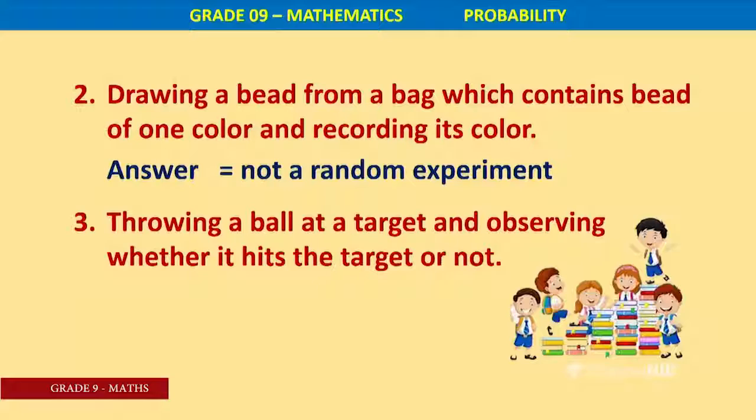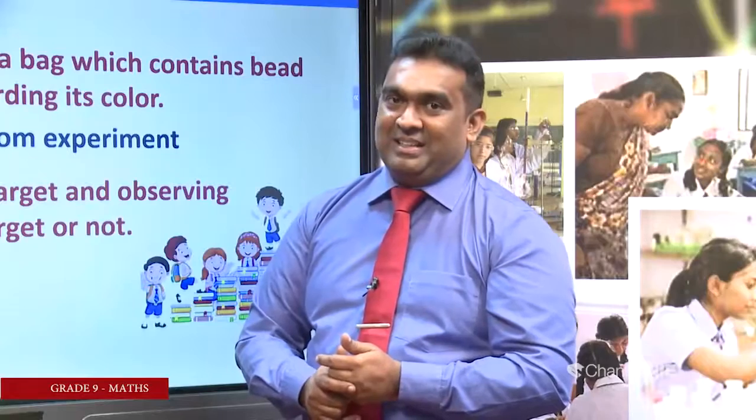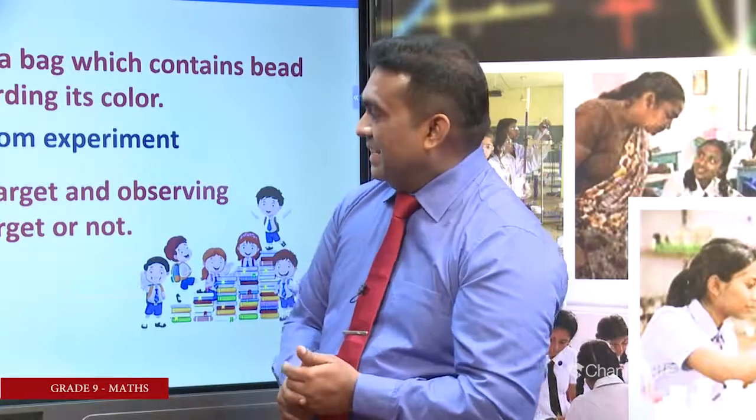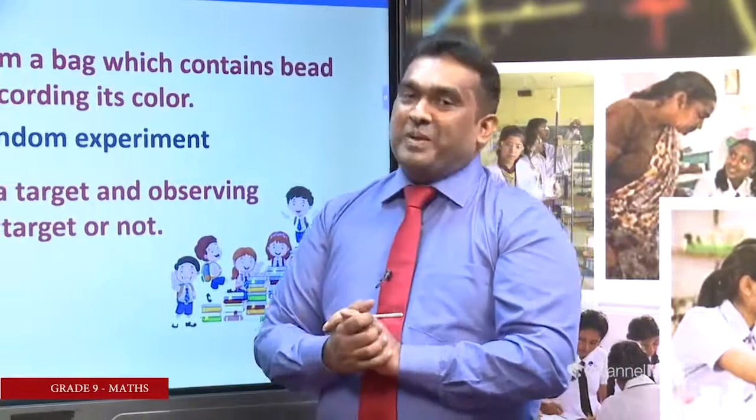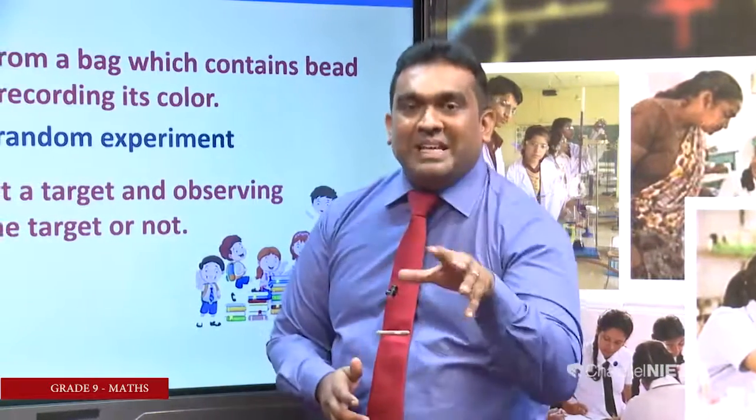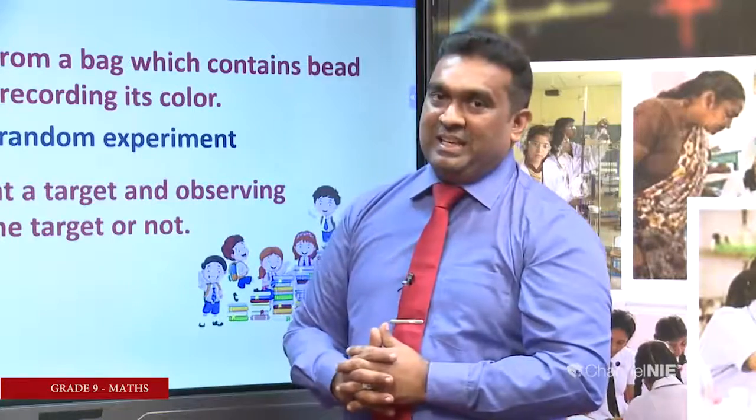Throwing a ball at a target and observing whether it hits the target or not. Sometimes the ball hits the target, right? Then this is a random experiment because you can't say the outcome with certainty.